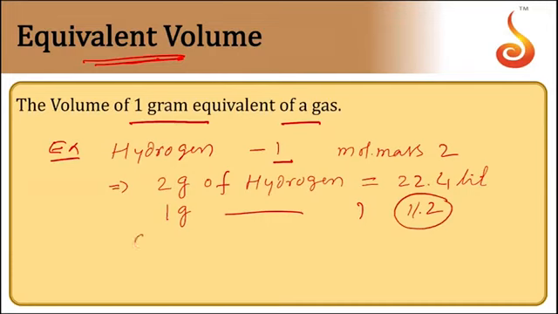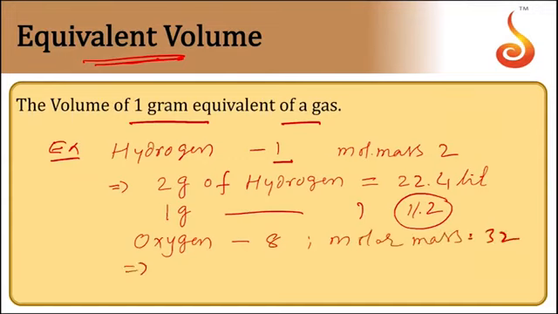Suppose you take oxygen. Its equivalent mass is 8 and its molar mass is 32. This implies 32 grams of oxygen occupies 22.4 liters.